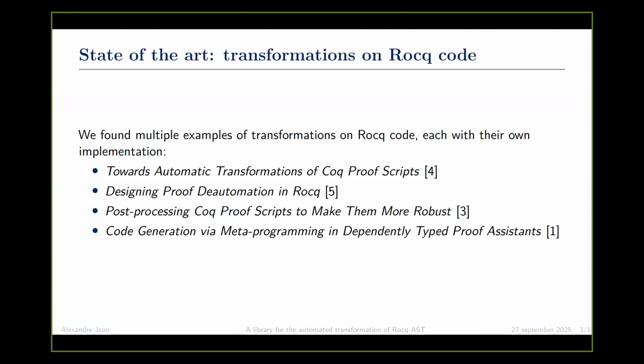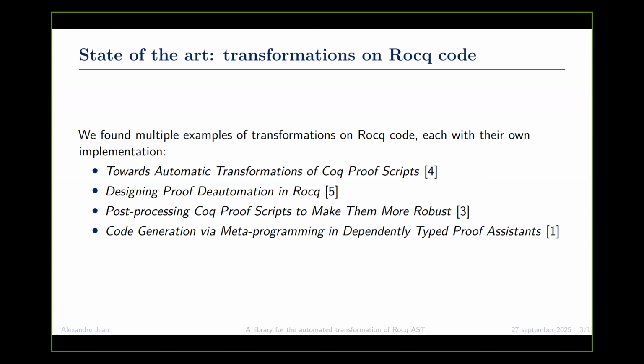Then we have "Designing Proof Automation in Rocq", by Shi et al. And they implement the same transformation, but they also treat partial proof trees, meaning proof trees with errors. So they do this using a custom Ltac grammar, which they use to parse the Ltac.